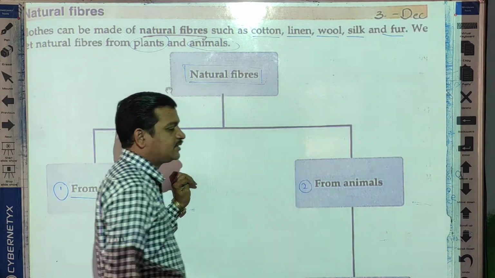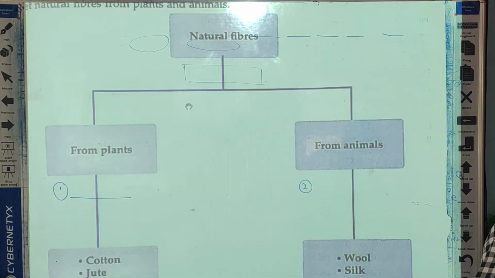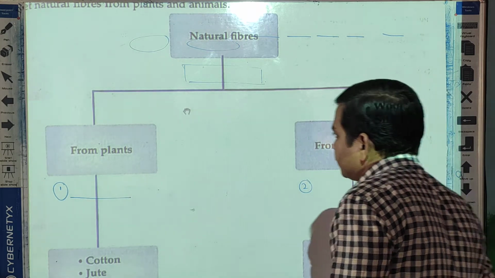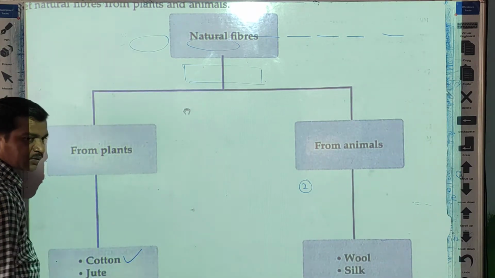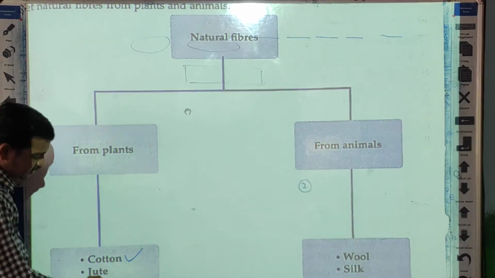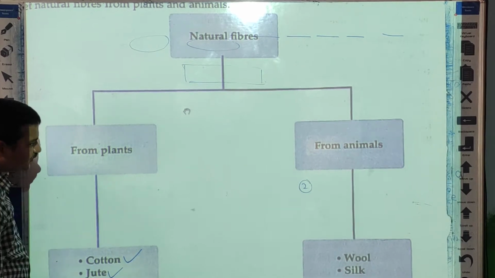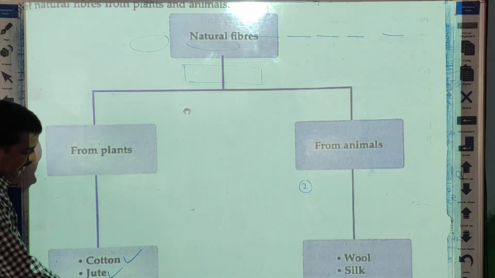From plants, which type of fibers do we get? We get cotton. Cotton is obtained from cotton plants. Then jute is also a plant source of fiber, and linen.